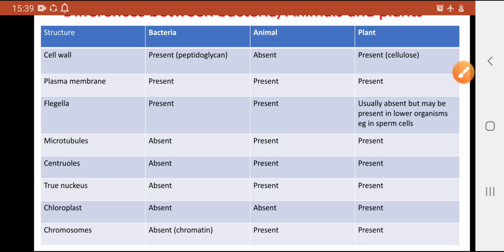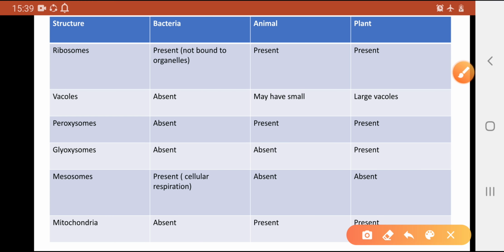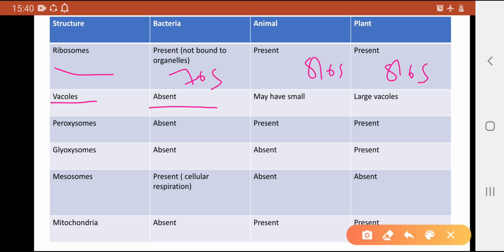I hope this may be clear to you. We can come to the next slide. If we are talking about the ribosomes, as I have told you, animals have 80S, plants also have 80S, they are also eukaryotes. Bacteria are prokaryotes, they have 70S ribosomes. Vacuoles are absent in bacteria.